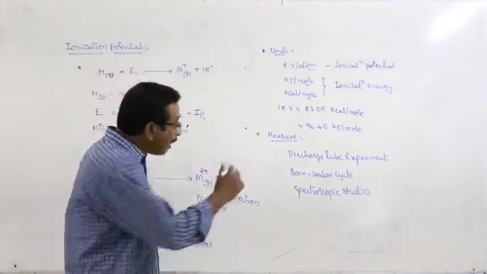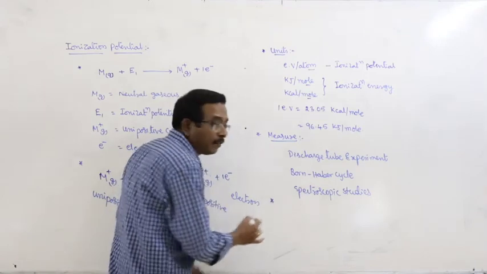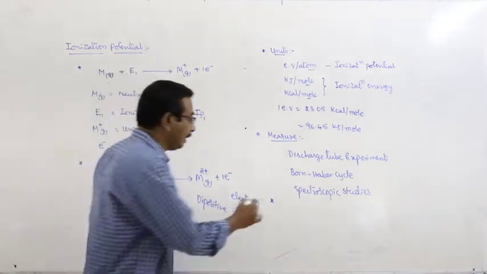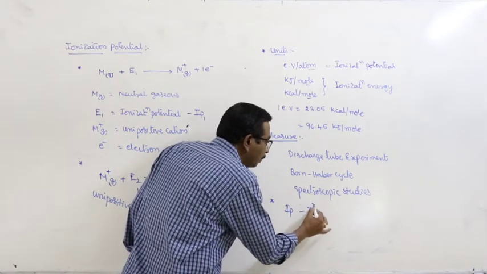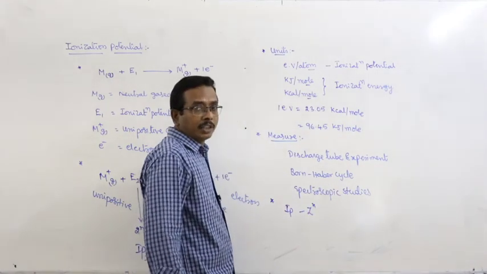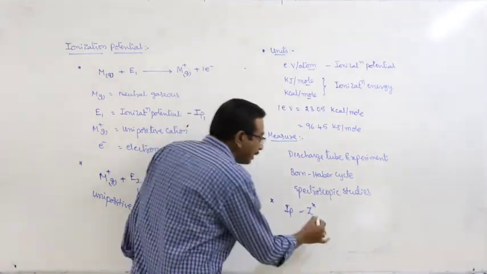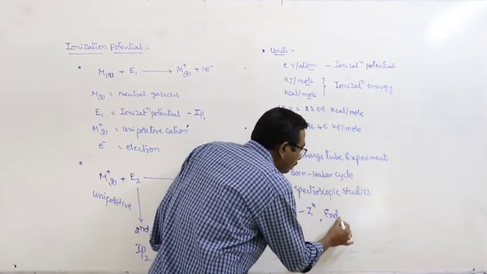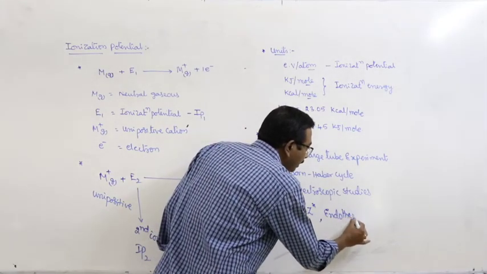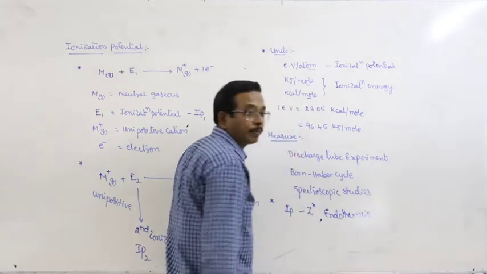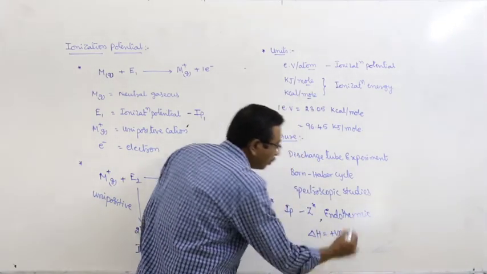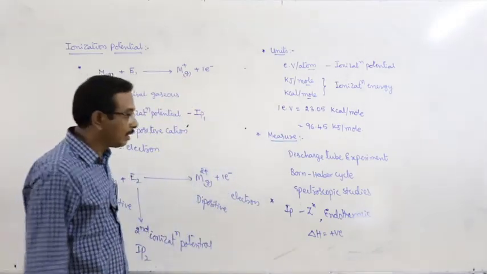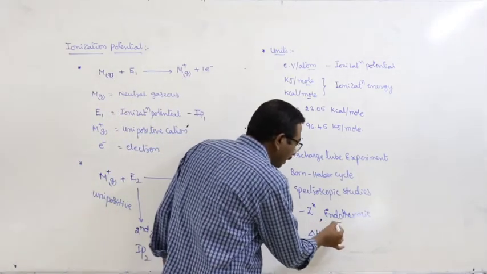Right. But what about the other important features of ionization potential? Here, ionization potential is dependent on effective nuclear charge mostly. And the second one, it is an endothermic process. Delta H is equal to positive, always endothermic.